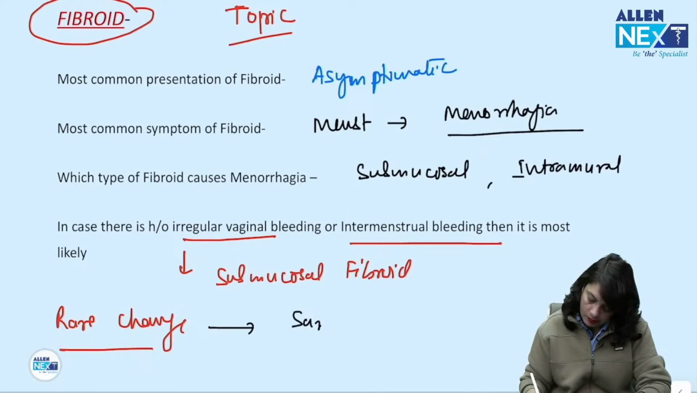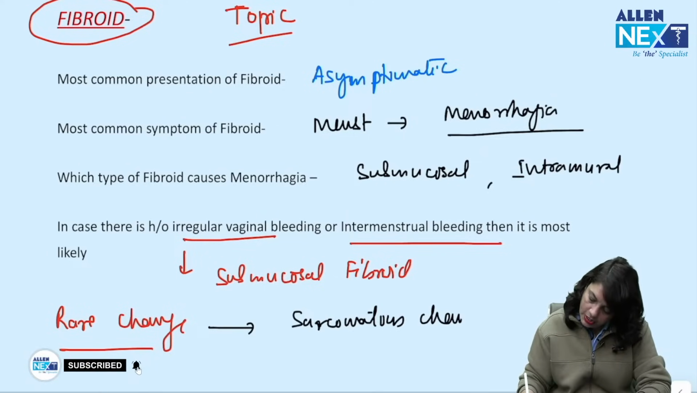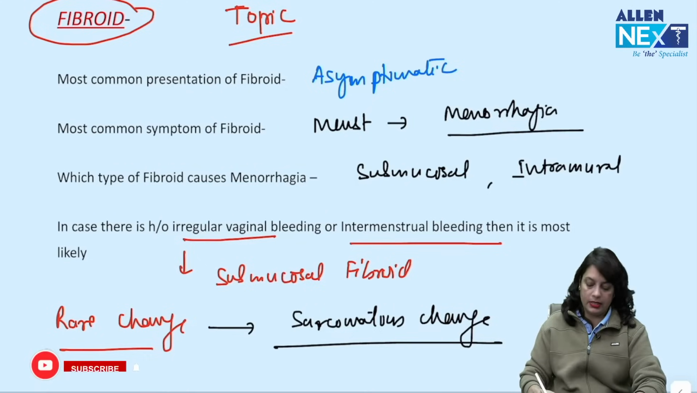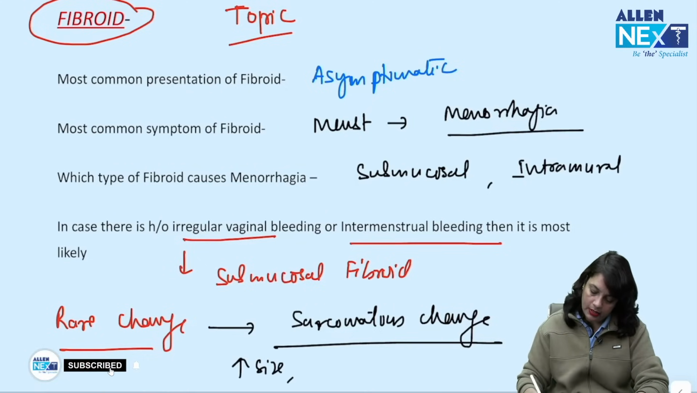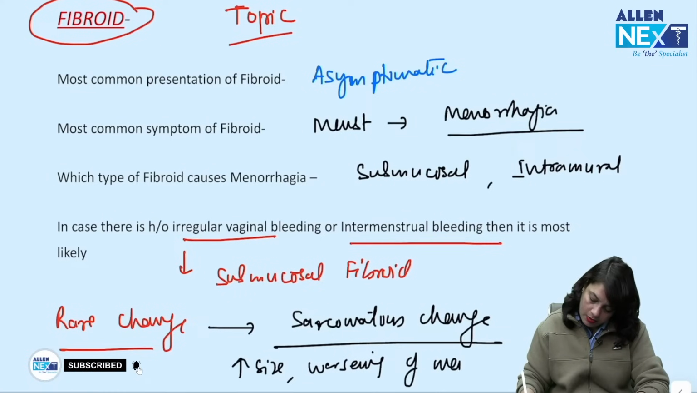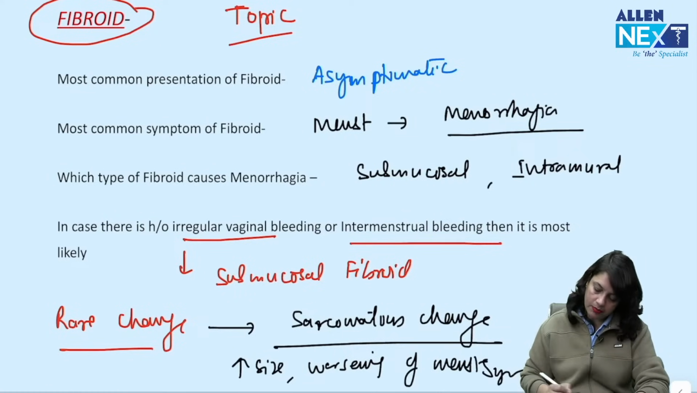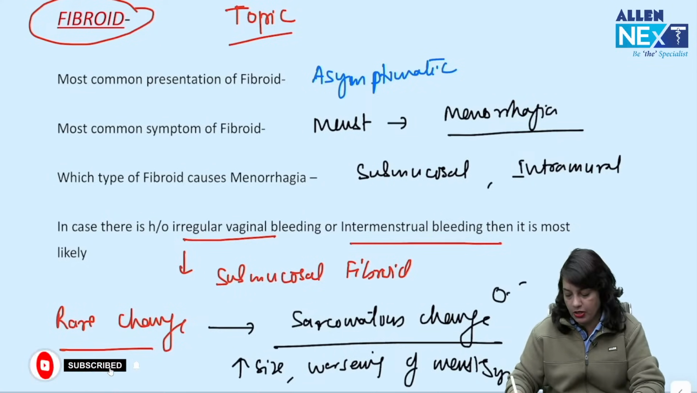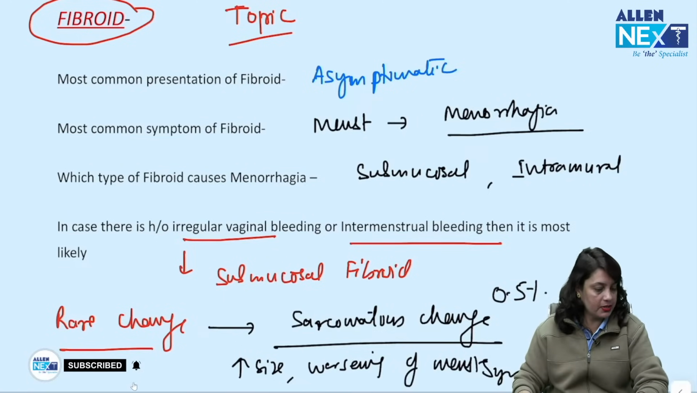What is the rarest change occurring in fibroid? It is sarcomatous change. Like a sudden increase in the size of the fibroid, then worsening of menstrual symptoms, you can suspect a sarcomatous change. That is 0.5%.